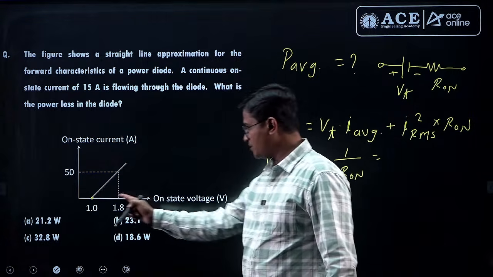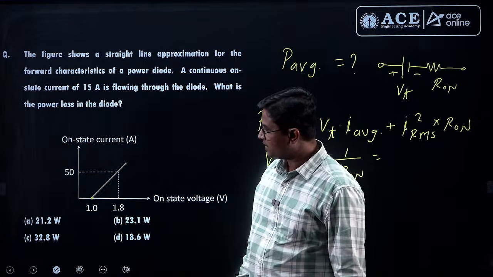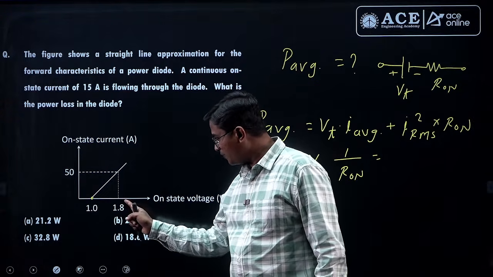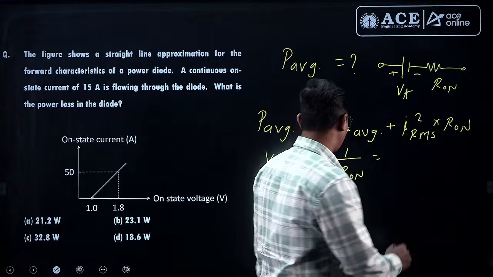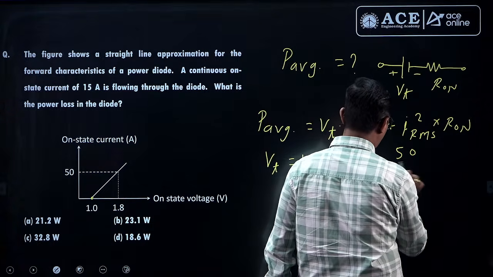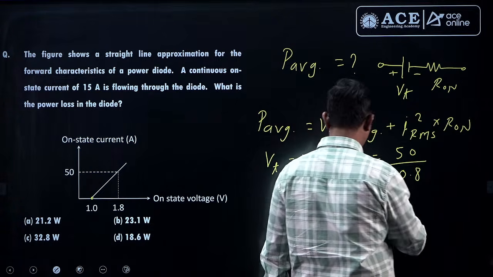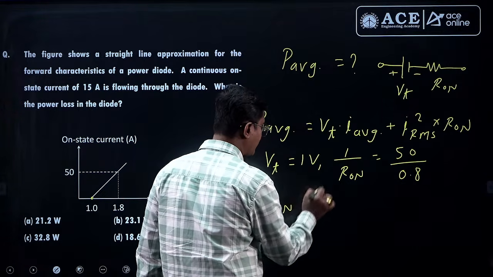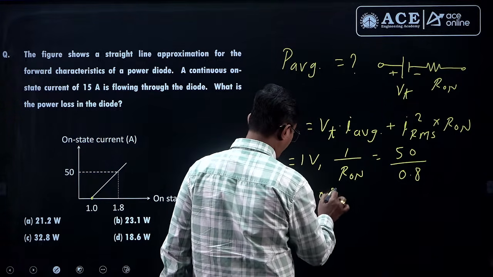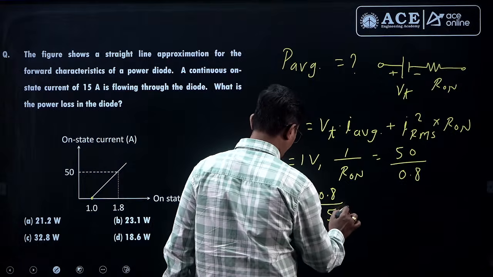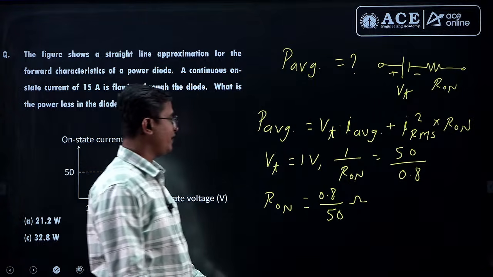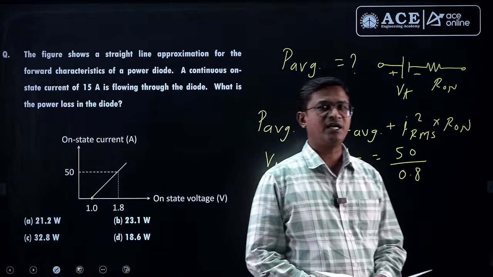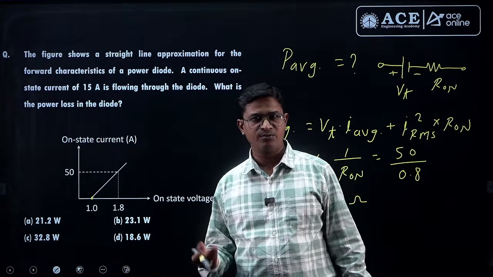slope of this line. What is the slope of this line? Slope of the line is change in y upon change in x, that is 50 minus 0 upon 1.8 minus 1. So that is 50 upon 0.8, that is 1 by R1. So what is R1? R1 equal to 0.8 upon 50. This is my R1. So Vt and R1 we have written. Current they are saying it is a constant current, right? If current is a constant, average value, RMS value both will be same.